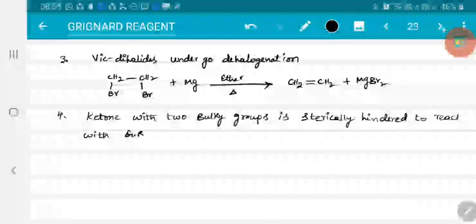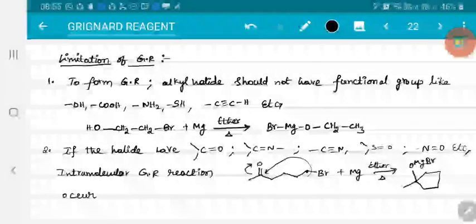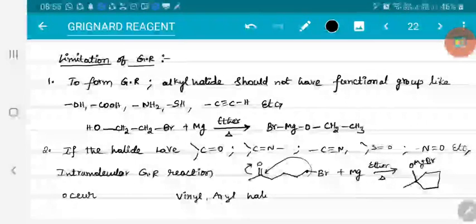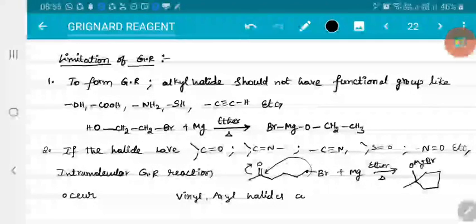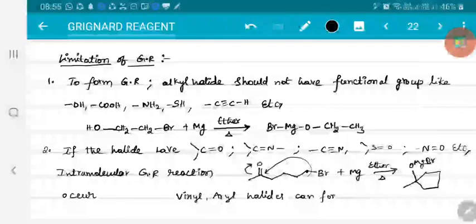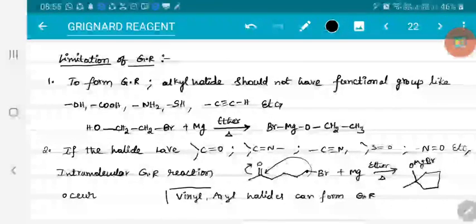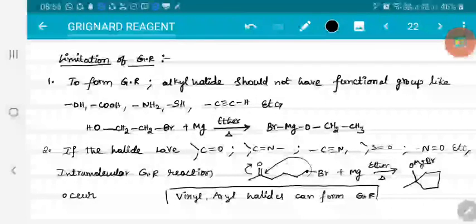So here let me write one more point. Vinyl and aryl halides can form Grignard reagent.